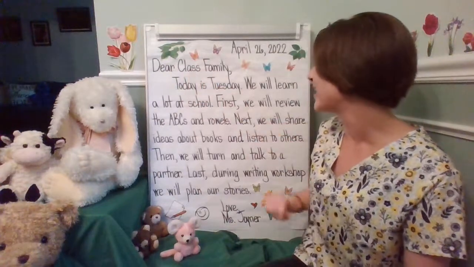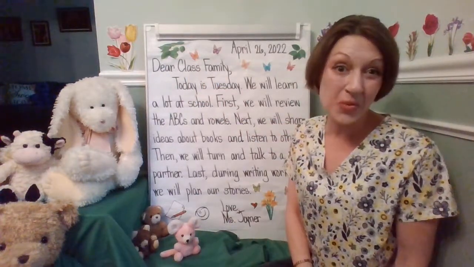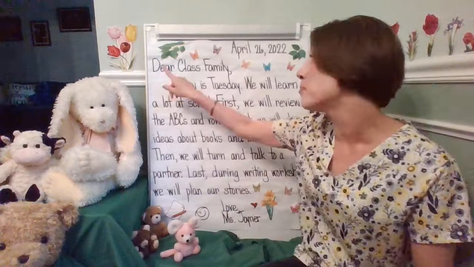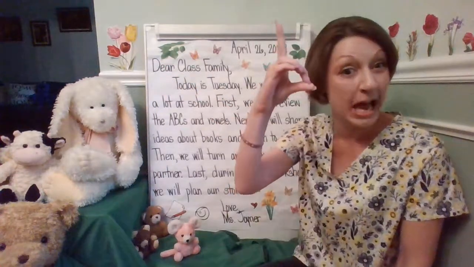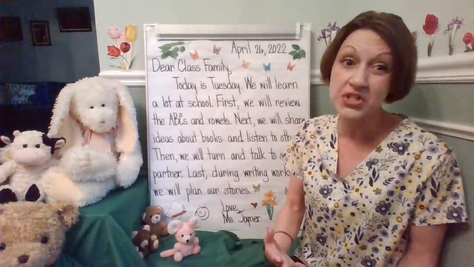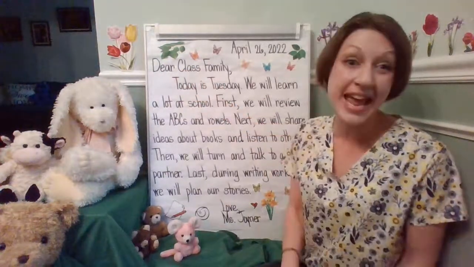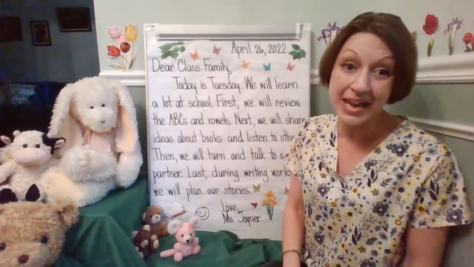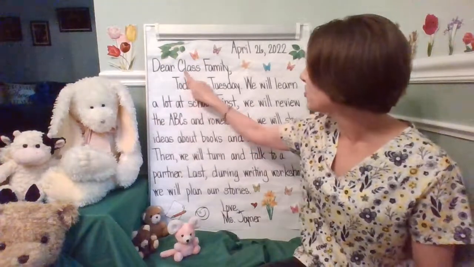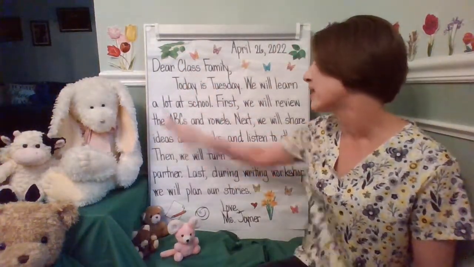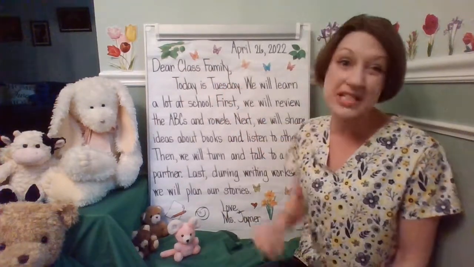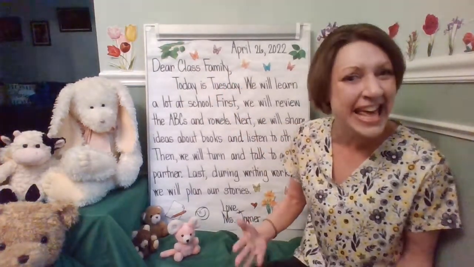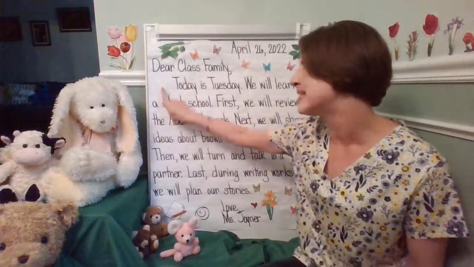Dear class family. Remember, when you write a greeting and you're writing to somebody, start with dear and a capital D, and whoever you're writing to, go ahead and put their name and start that name with a capital letter. So that's why we have a capital C and F for class family. After your greeting, you're always going to put a comma. And then go ahead for your message. Make sure you do a space to jumpstart your paragraph.